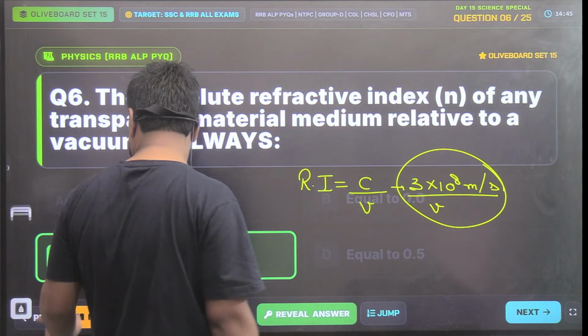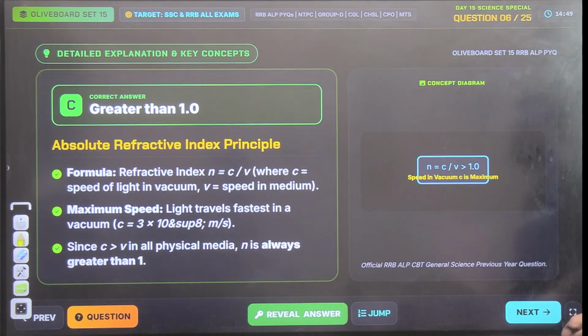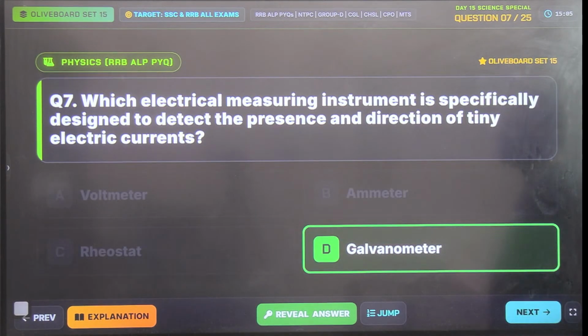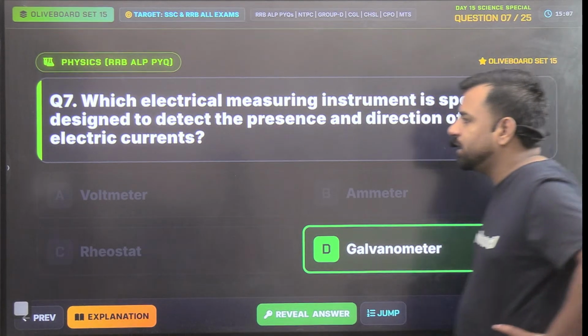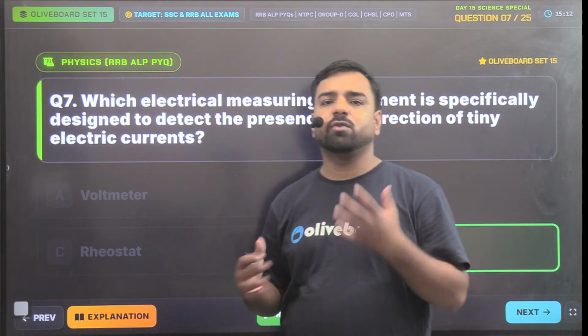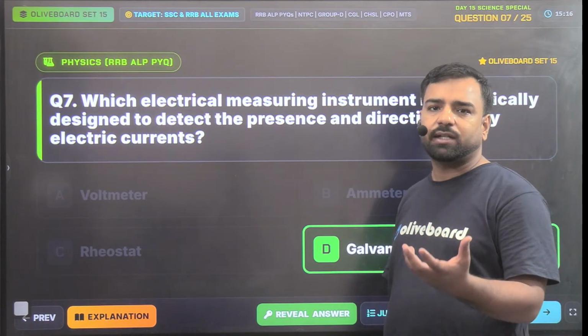Okay, next. Which electrical measuring instrument is specifically designed to detect the presence or direction of tiny electric currents? Voltmeter, ammeter, rheostat, or galvanometer? So here the answer will be galvanometer. So galvanometer is used to detect the presence and direction of tiny electric currents, and the same device was used by Michael Faraday in order to detect the current when he was experimenting on that induction part.